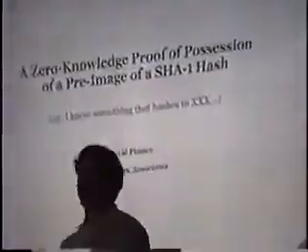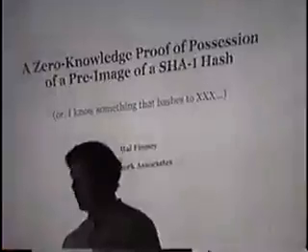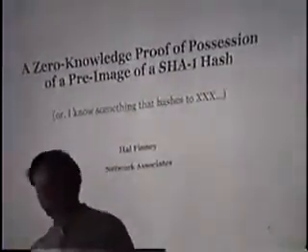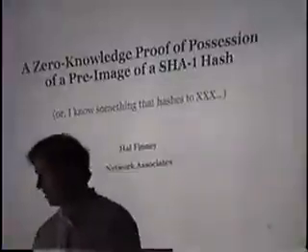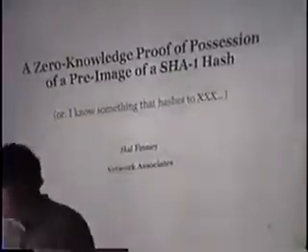I want to prove to you that I know a message that hashes to a given hash value using the SHA-1 hash. I don't want to reveal anything about the message to you. It's a zero-knowledge proof, and I've written a program to do this, which I will tell you about.